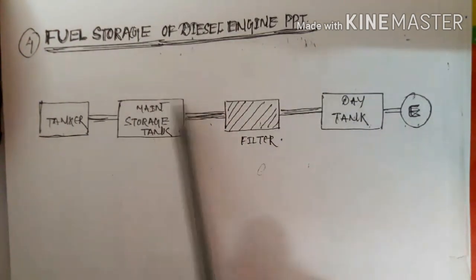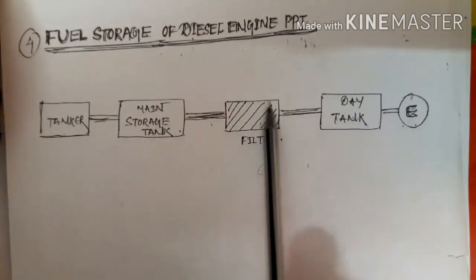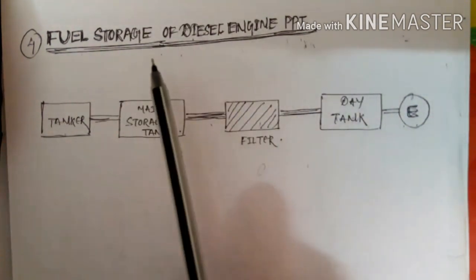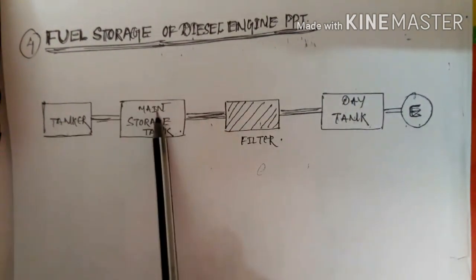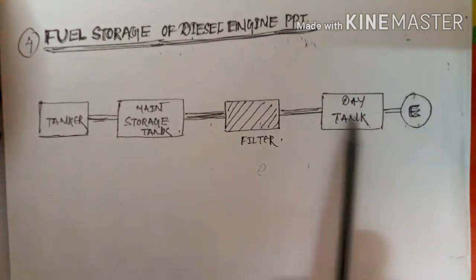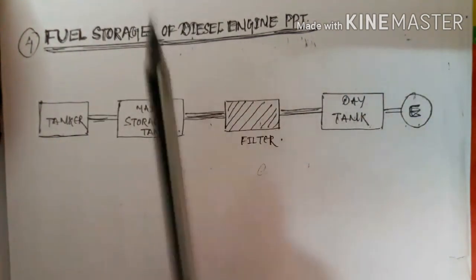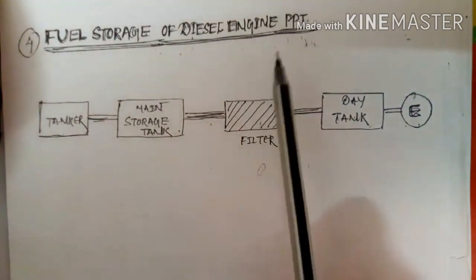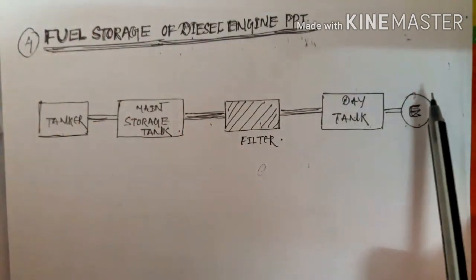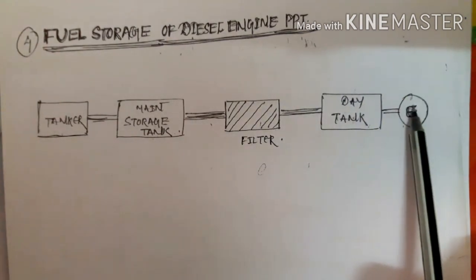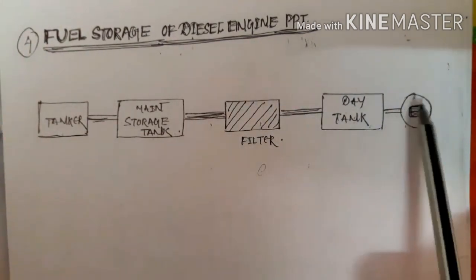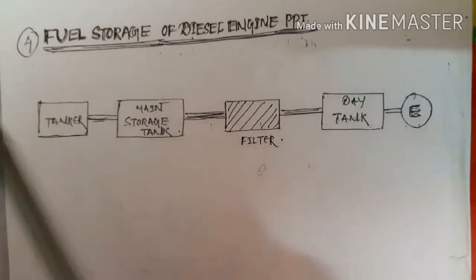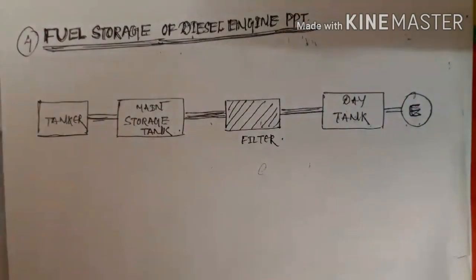Okay, clear? After that, let us enter the fuel supply path of diesel engine power plants. That means the fuel is already stored here and then supplied to your engine, but how will the fuel be easily supplied to the engine components? We know that a number of components are inside your engine, so how will the liquid be transferred uniformly and easily inside your engine? This path is known as the fuel supply system.